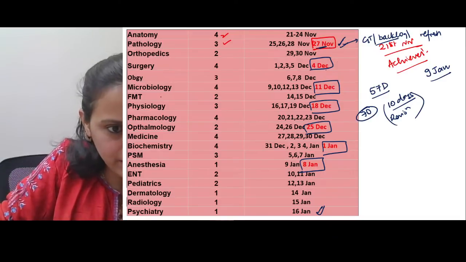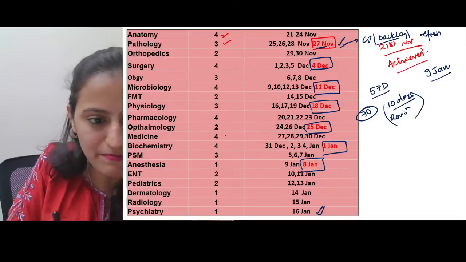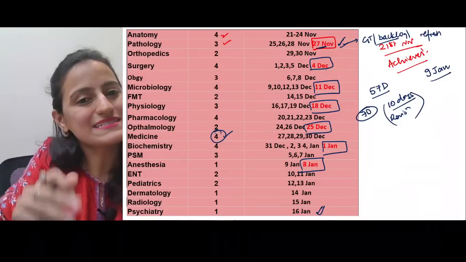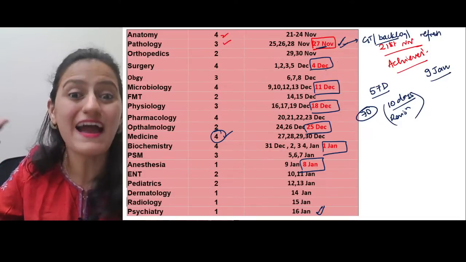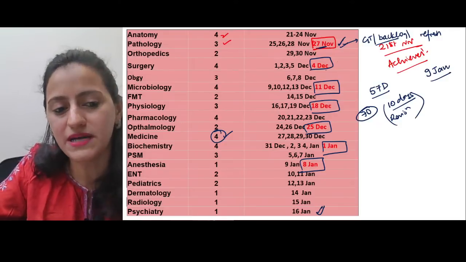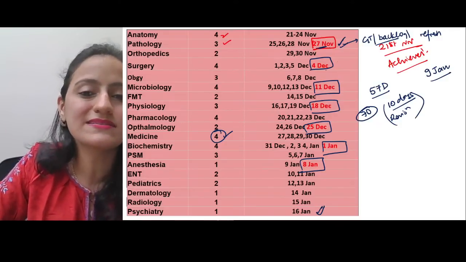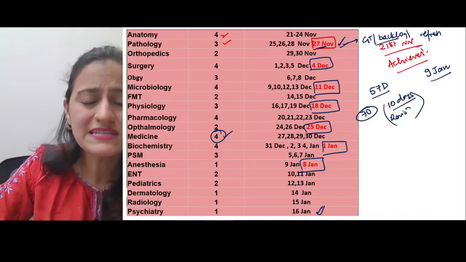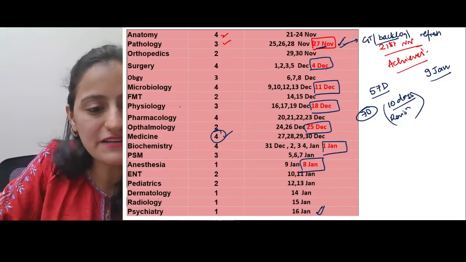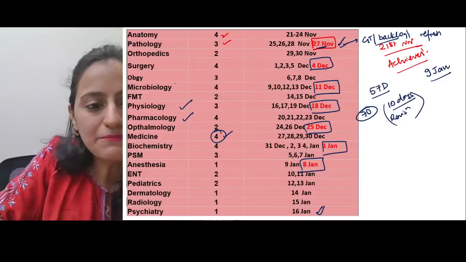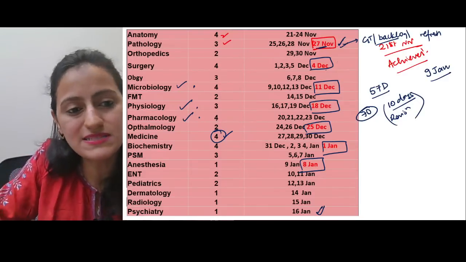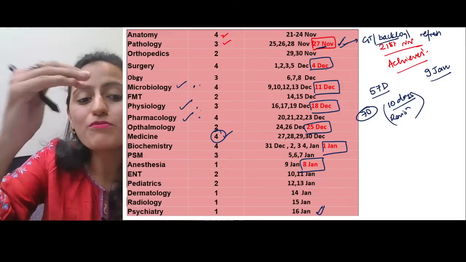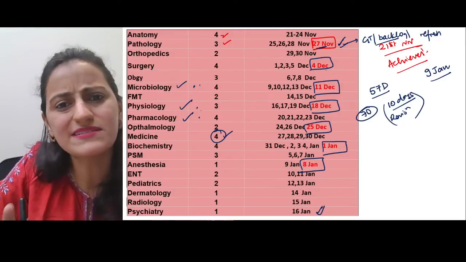Medicine, where is it? Yes. So Shubham, medicine in 4 days, because honestly, trust me that medicine, we think that it is vast. We think from the perspective of Harrison's इतना बड़ा है, मतलब medicine इतना बड़ा है. But actually, you see the medicine that is required for our PG entrance exams, it's actually the culmination of basically physiology, pharmacology, microbiology, right? So that is why these subjects which form the basis for medicine, I have put in the timetable before medicine, ताकि आपका base for medicine is already done.